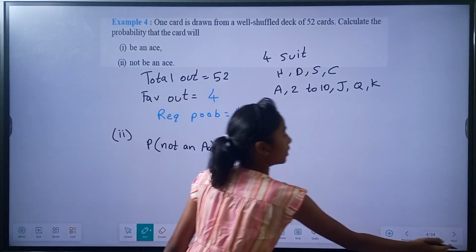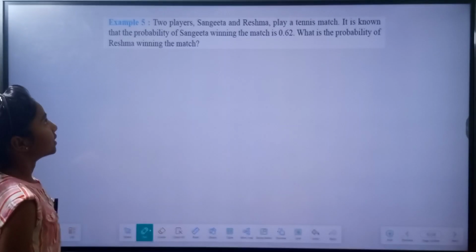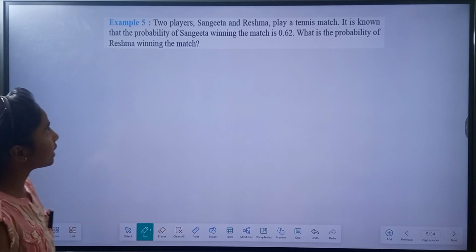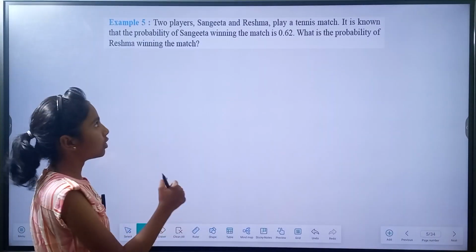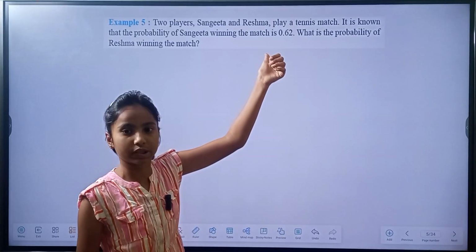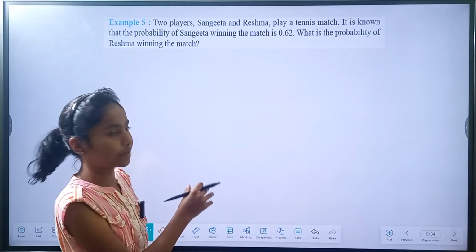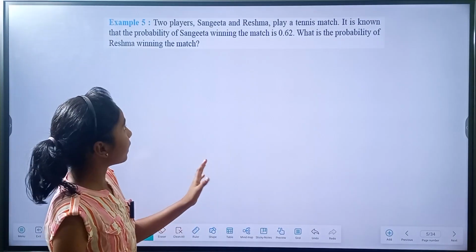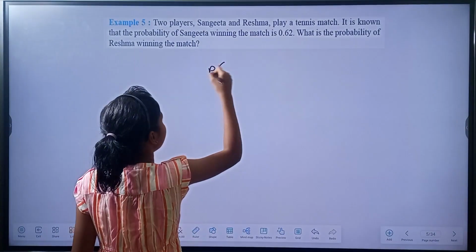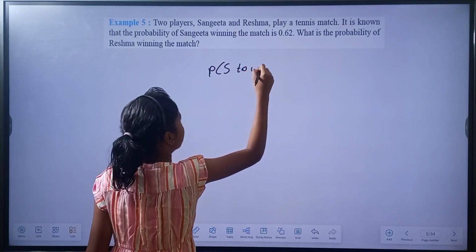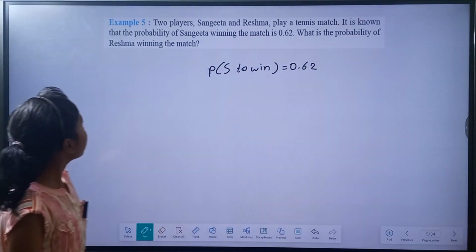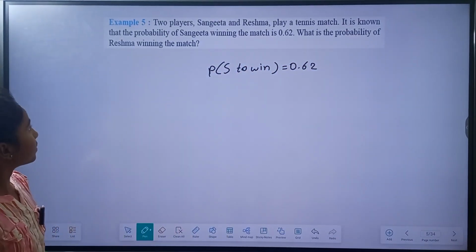And next, 2 players, Sangeeta and Reshma, play a tennis match. It is known that the probability of Sangeeta winning the match is 0.62. So in this tennis match we have two events. One is S winning and the other one is R winning. The probability of S to win, they have given, is equal to 0.62. They are asking what is the probability of Reshma winning the match.